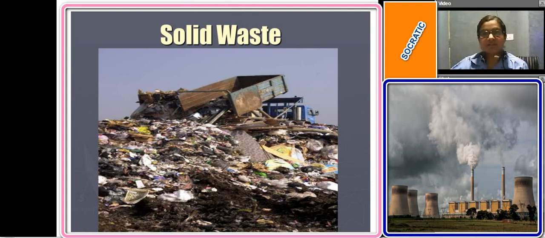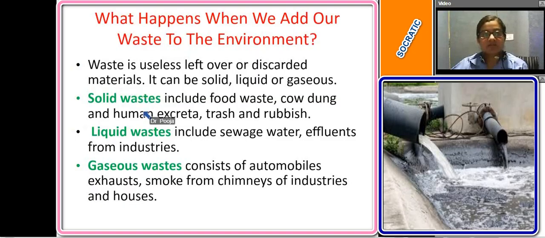But human beings are known to constantly add their waste to the ecosystem or the environment. These wastes are basically of three main types: the solid waste, the liquid waste, and the gaseous ones. Now, what all substances are included in the solid waste? They can be food waste, cow dung, human excreta, or trash and rubbish.